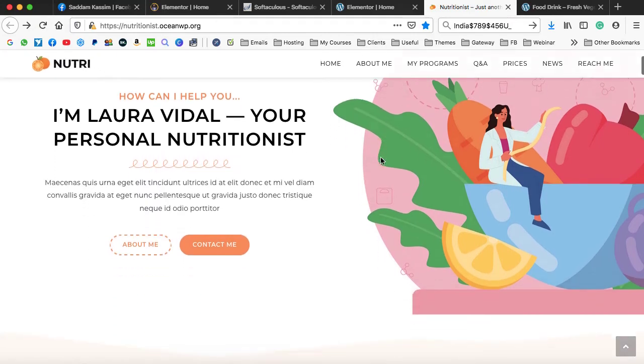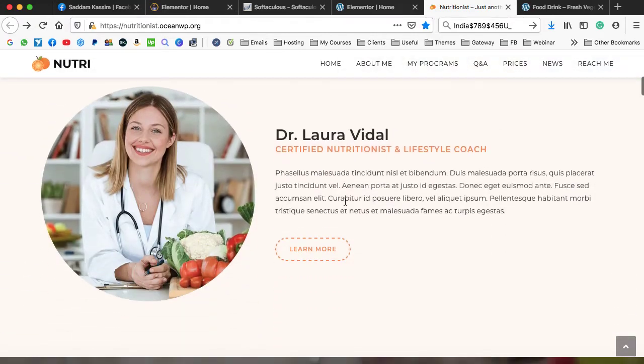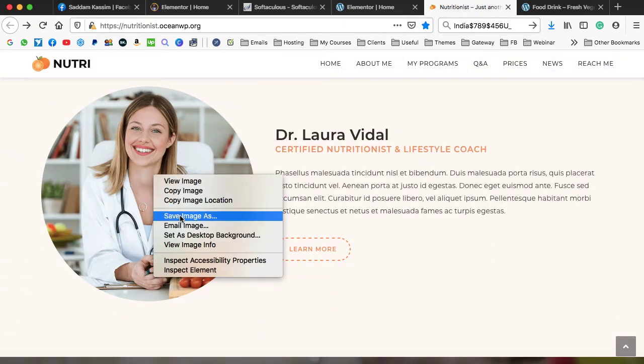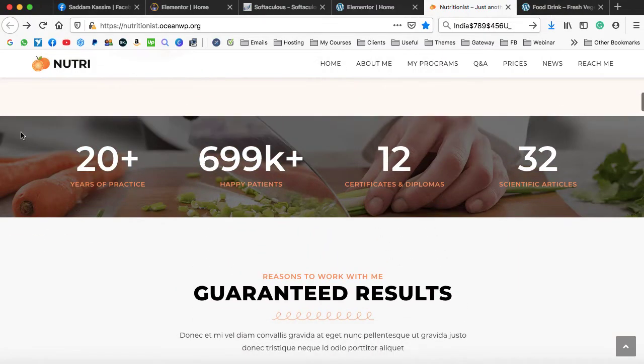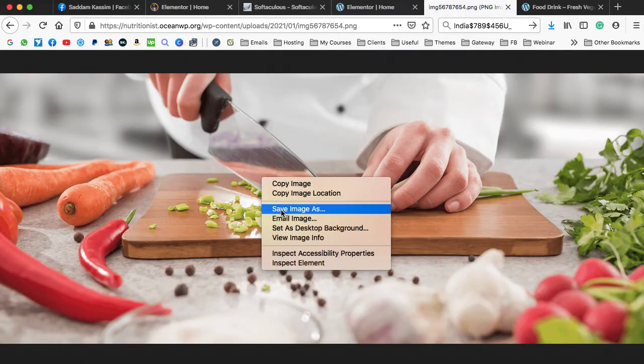So in the same way, you can also download the demo images from the websites. Just right click and then save image, and we can save it. In the same way, we have this background image. Go ahead, view background image, and then save this image.